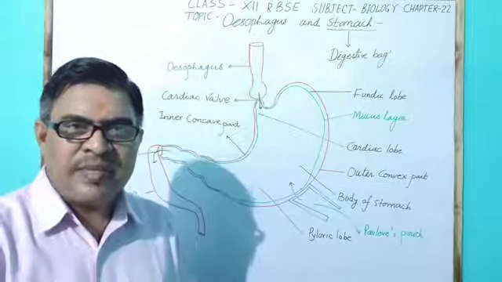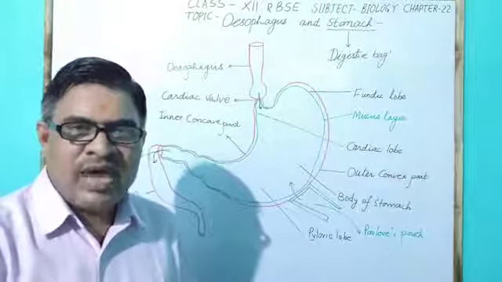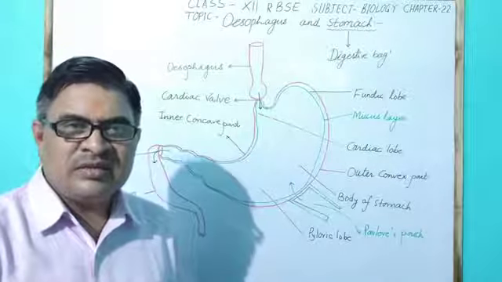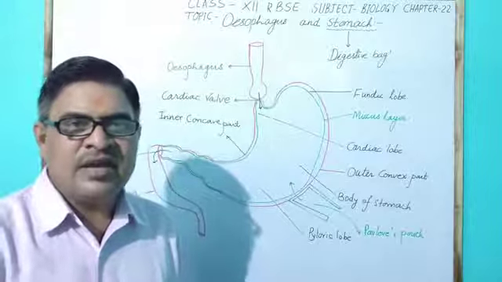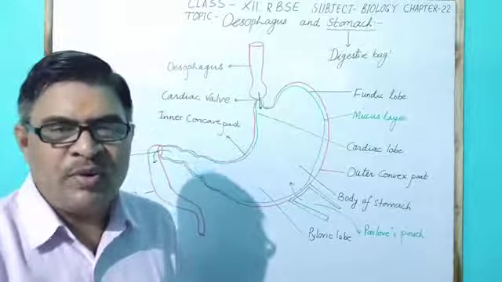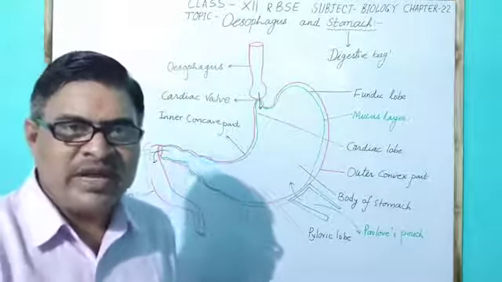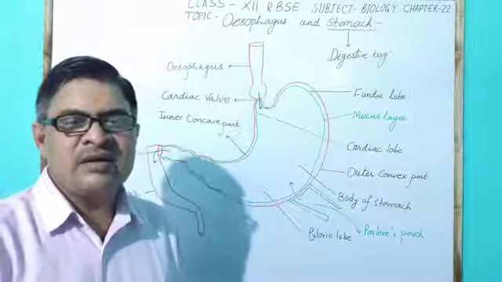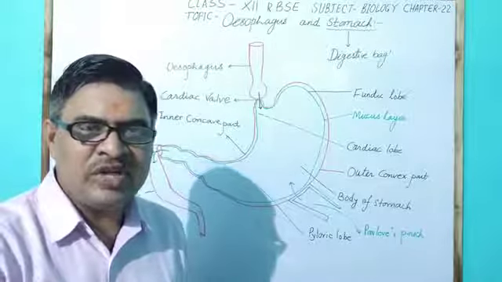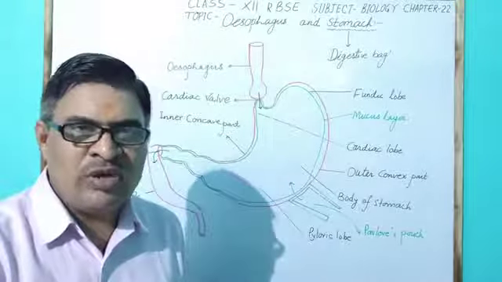Pepsin formation occurs under the influence of HCl, hydrochloric acid, which changes the inactive form propepsin into the active form pepsin. Likewise, prorenin changes into renin. Pepsin acts on protein and changes it into peptone and proteoses.